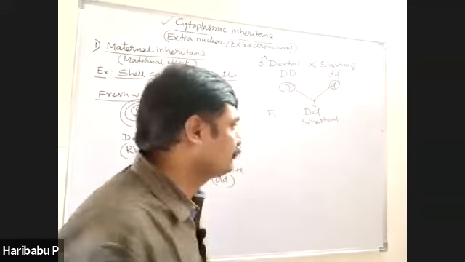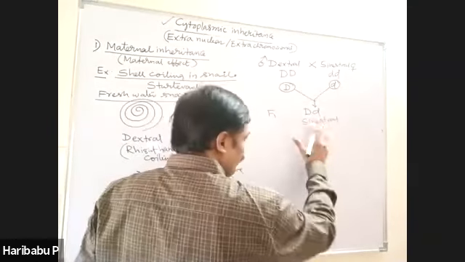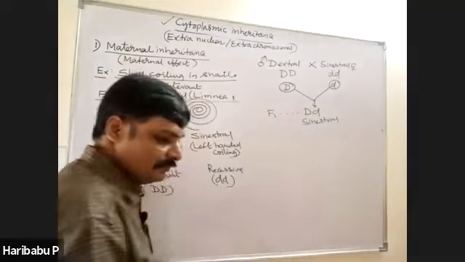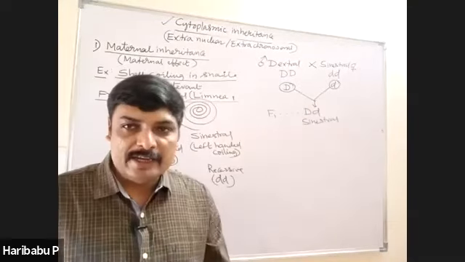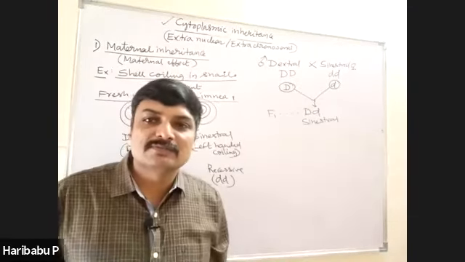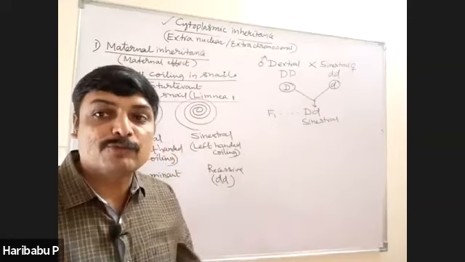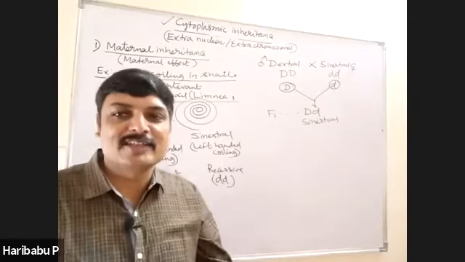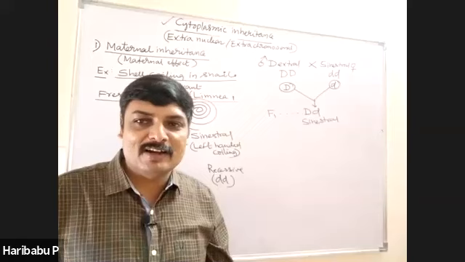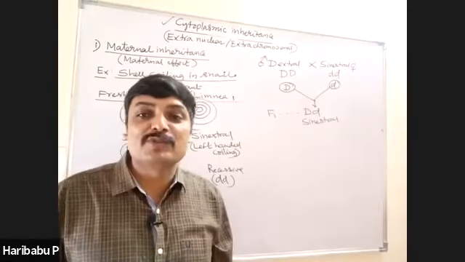And now, when F1 are intercrossed, F2 were obtained. Now let us see, when F1 are intercrossed, what kind of F2 individuals were obtained?